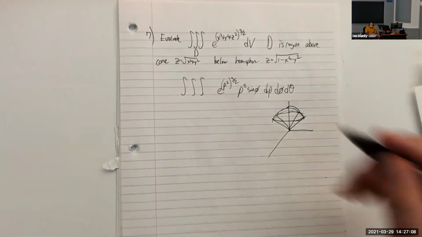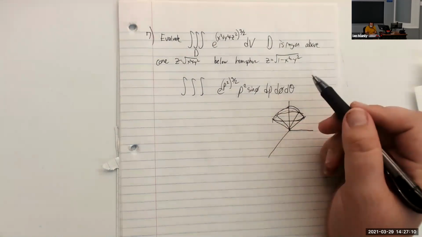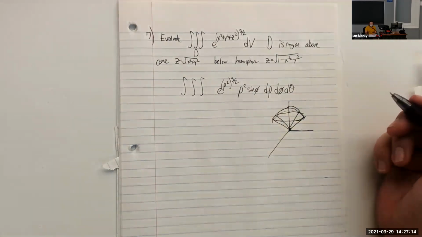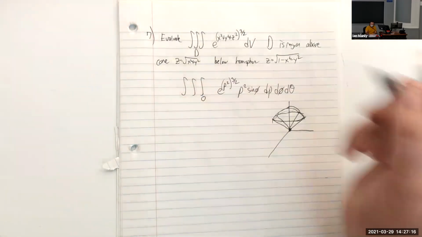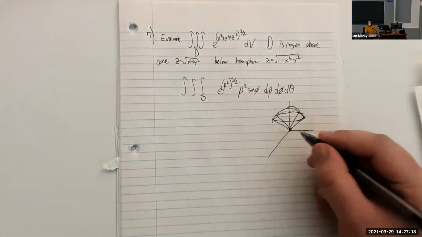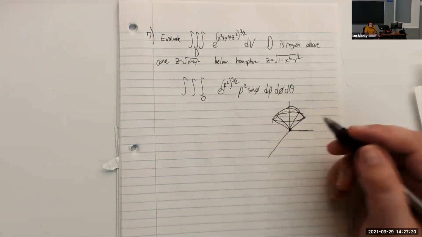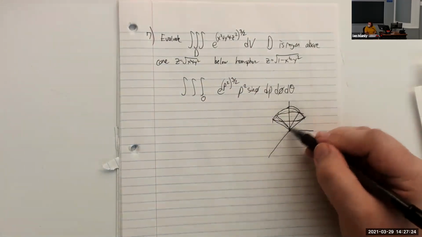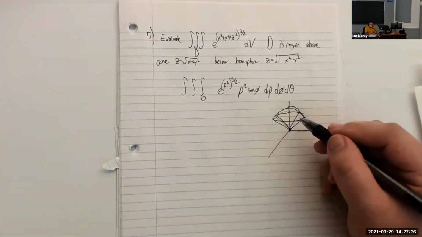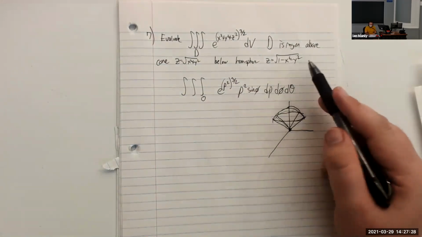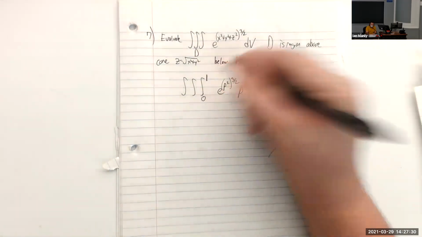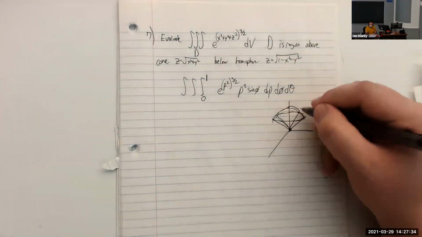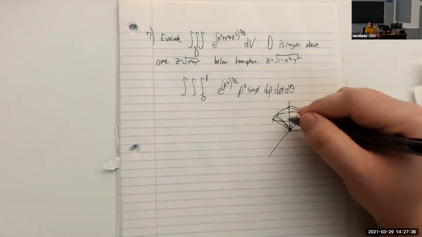All right, so let's try to set up the bounds here. Whenever we include the origin, we should probably do rho equals 0 as our lower bound, because we need to get all the way back to the origin, which has coordinates rho is 0. Now we can extend outwards in the rho direction as far as rho equals 1, which is this hemisphere right here. So our rho will simply go from 0 to 1, because we have as our outer bound this sphere of radius 1 right here.